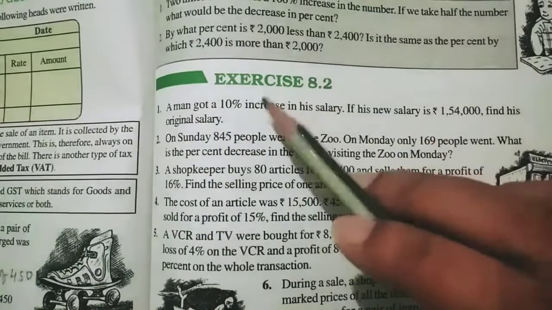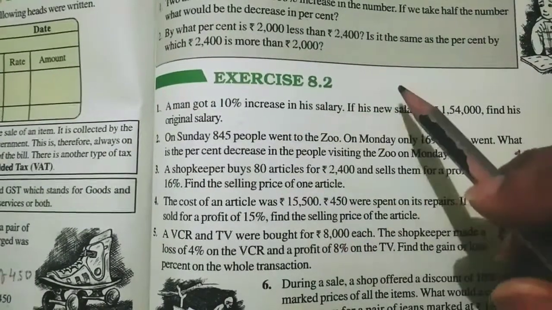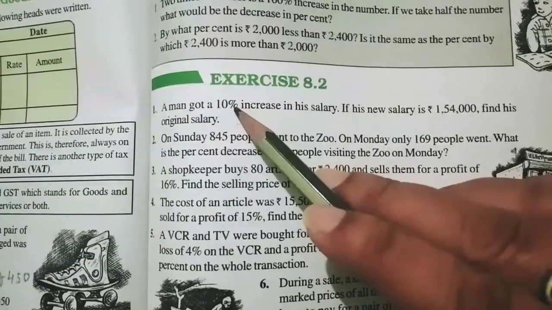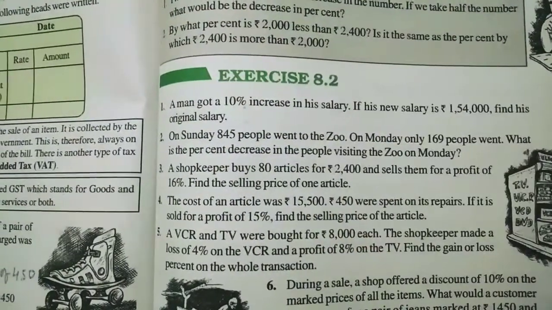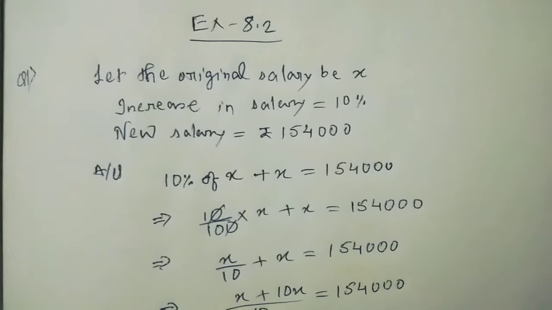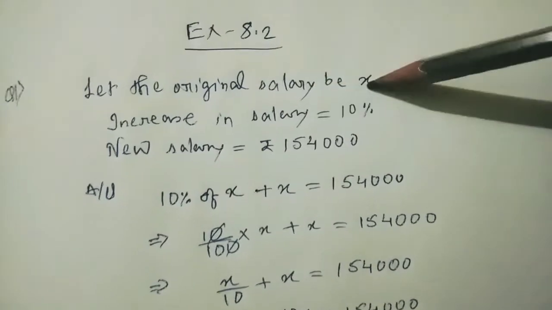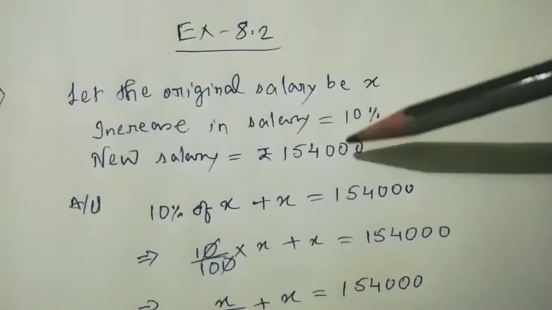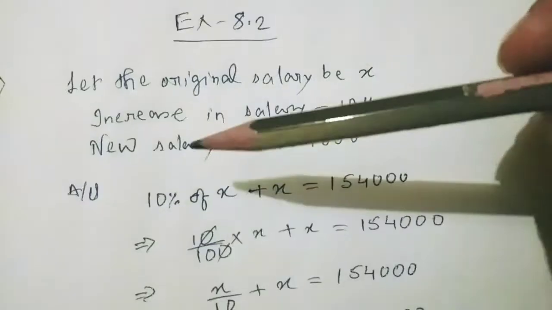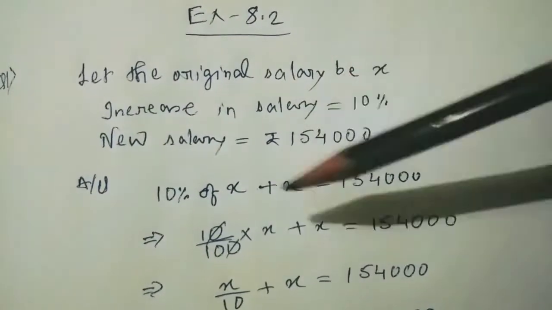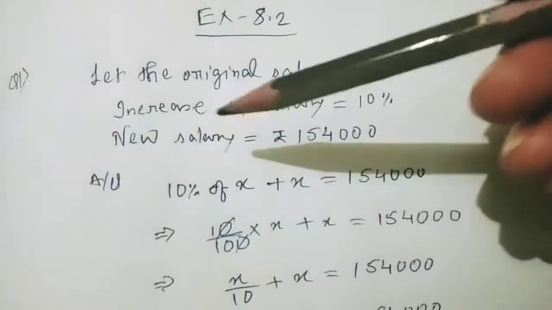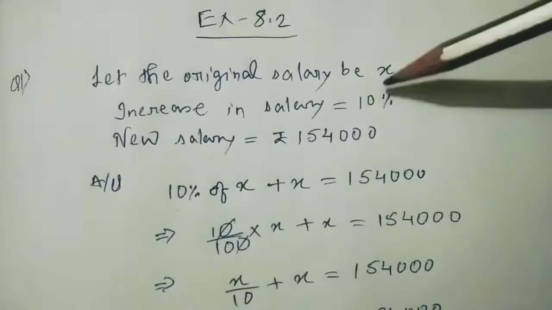So you have to assume, let the original salary be X. 10% is increased on the original salary. So let us do it. So here you can see, let the original salary be X. So increase in salary is 10% and new salary is 1,54,000. So what is the equation then? So you have to understand clearly. First of all, you have to understand that the salary is increased on the original salary.